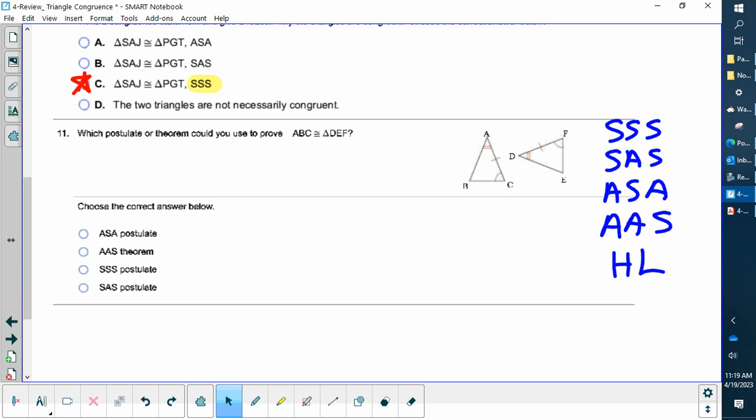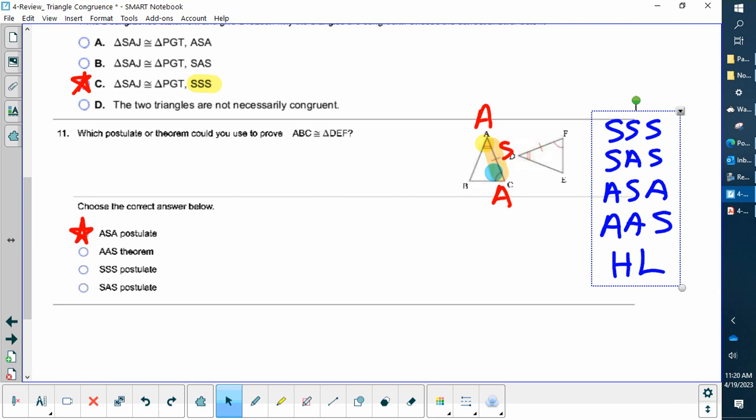Okay, I notice an angle, a side, and another angle. So going clockwise or counterclockwise, this is an angle, a side, and an angle, and it matches up with this one over here. Okay, I might copy this real quick and go to the next page.